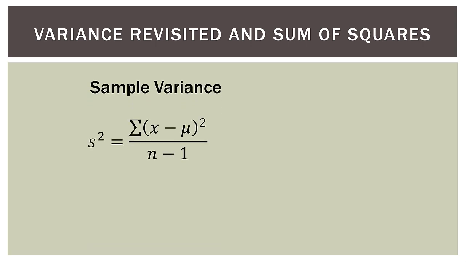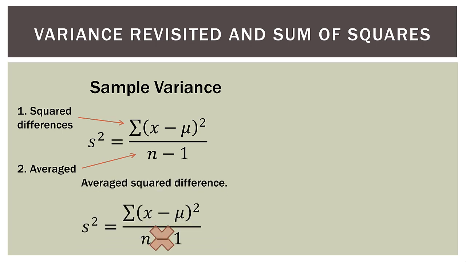So remember the formula for the sample variance. That's what we just talked about. It is the sum of the squared deviations divided by the sample size minus 1 in the sample case. So on the top we have the squared differences. So remember, x is a data point, minus mu, which is the mean. We take that difference and we square it. We sum all those up, and then in this case we divide by n minus 1. So on the bottom we're doing the averaging of the squared differences.